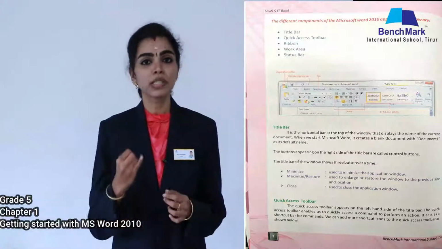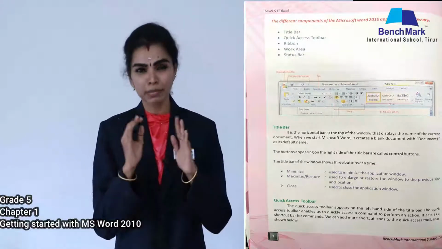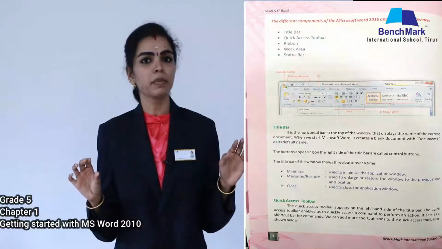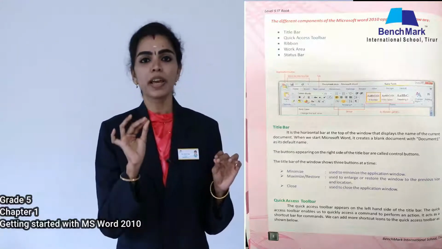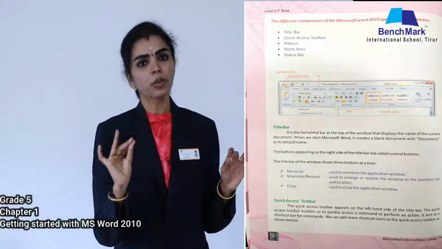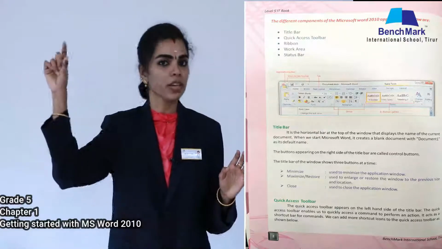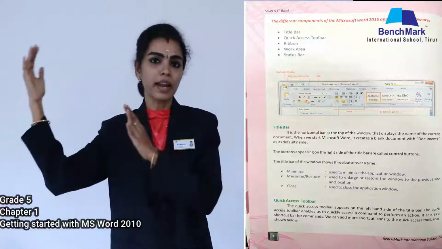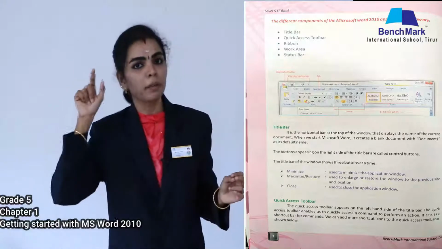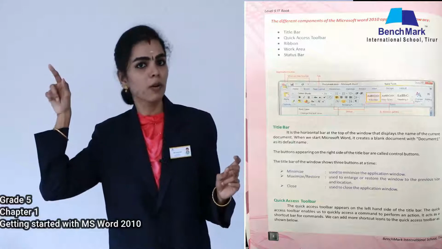The first one is the title bar. As the name suggests, it is used to display the title that you give to your document. Whatever title you give to your document will be shown in the title bar, and at the side of the title bar you will have the minimize button, maximize button and close window button.